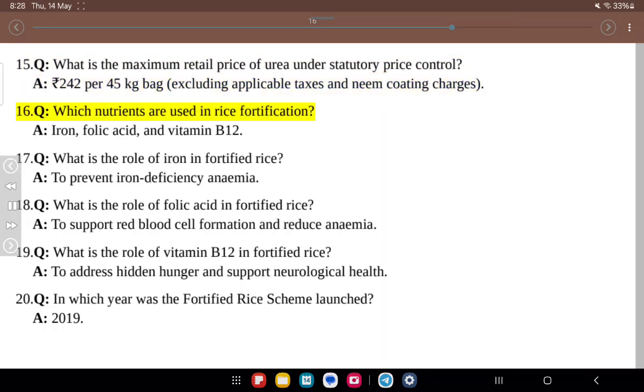16. Q. Which nutrients are used in rice fortification? A. Iron, folic acid, and vitamin B12. 17. Q. What is the role of iron in fortified rice? A. To prevent iron deficiency anemia.